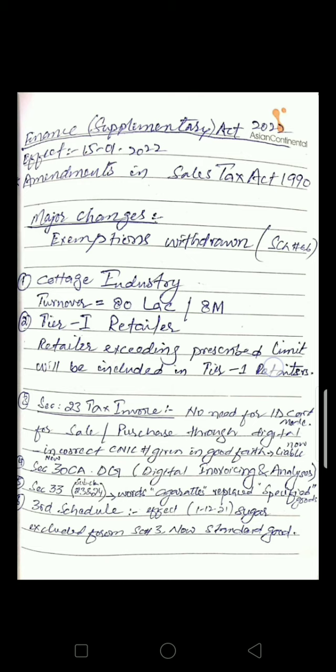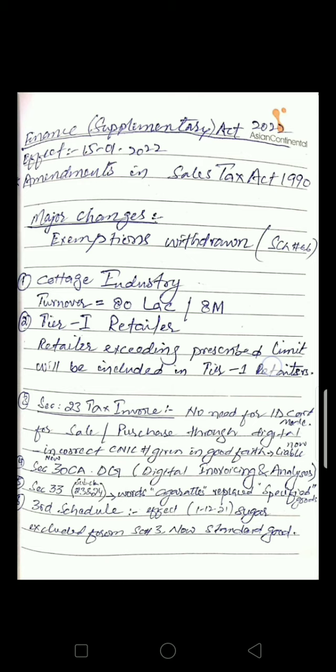Now we are coming to the schedules. As you know that there are 13 schedules in Sales Tax Act, and the largest schedule is schedule number 6. Now we will see what are the amendments done in these schedules. So first and second schedules are omitted. You earlier know this. The third schedule is related to the retail price. This schedule says that all the goods that are mentioned in third schedule will be charged at 17% standard rate.